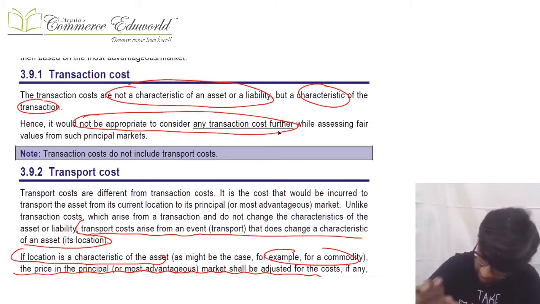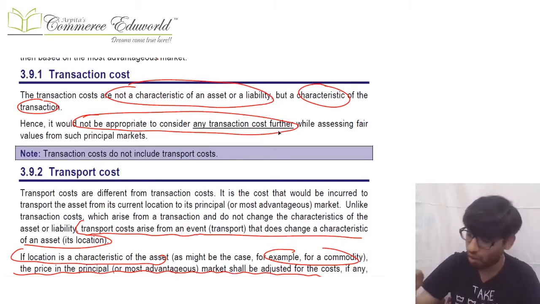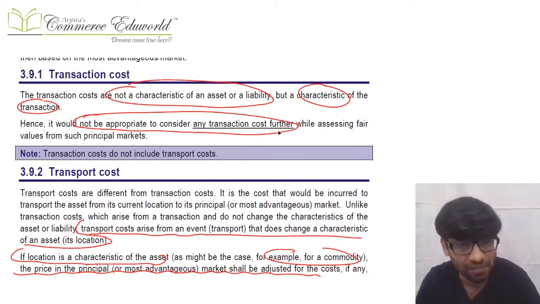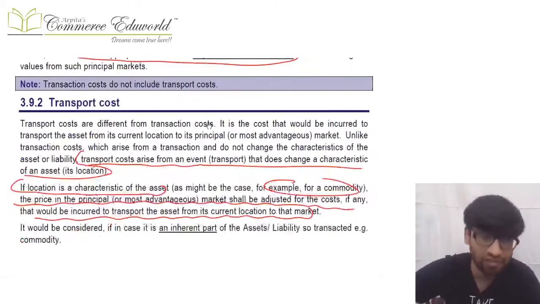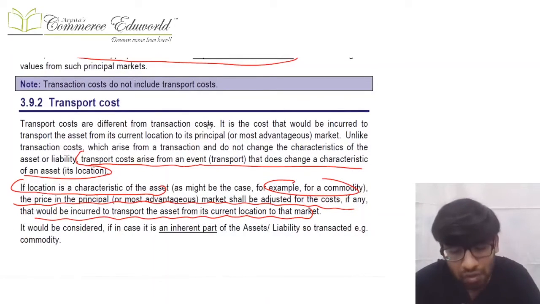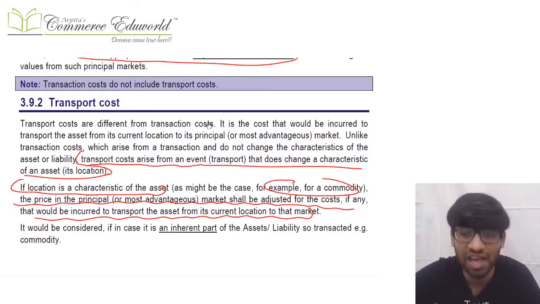So when we calculate the fair value, we do not consider the transaction cost, because transaction cost does not change the characteristic of the asset. However, while calculating the fair value, we consider the transport cost, because transport cost can change a characteristic of the asset, known as the location of the asset.